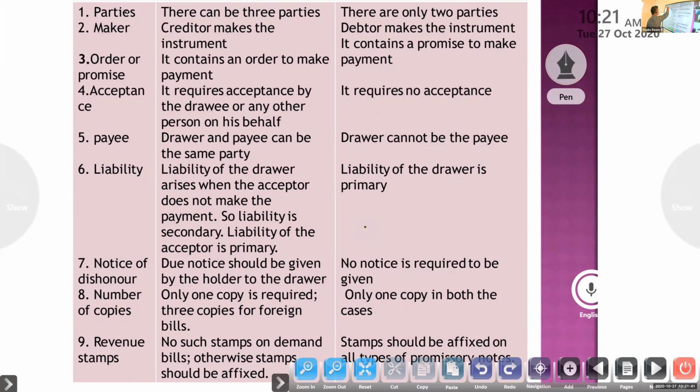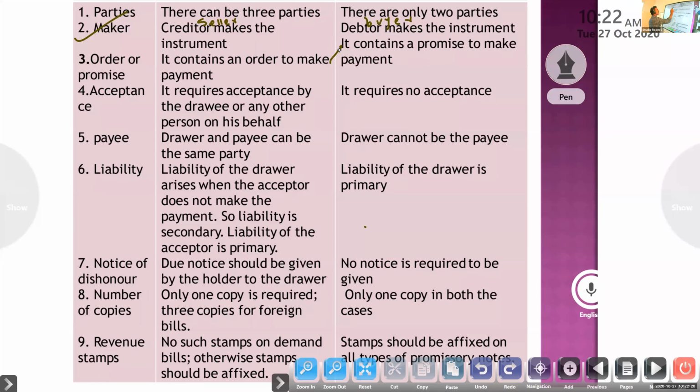Next one, maker. Who is making the bill of exchange and the promissory note? In a bill of exchange, who is writing it? Creditor. The seller is making. Creditor makes the instrument. In a promissory note, who is making? Buyer. Debtor makes the instrument. Next one, order or promise. In which case is it an order? We know that a bill of exchange is written by the creditor.